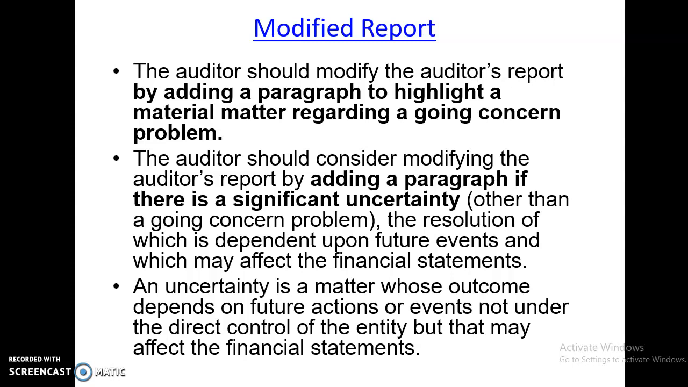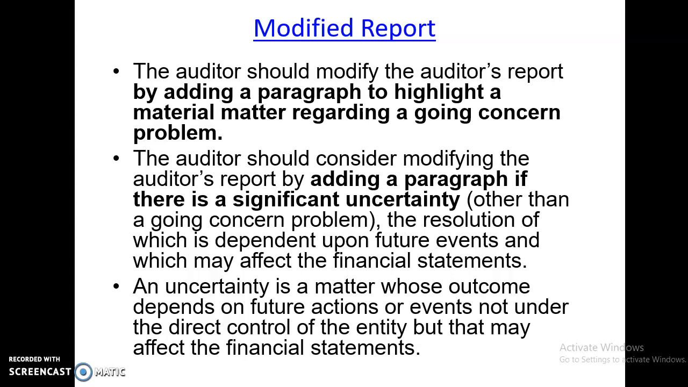This is other than going concern problem. If it's a going concern problem, they are going to state it is regarding a going concern problem. If there are matters other than going concern problem, they're going to add a paragraph, especially when there is a significant uncertainty, the resolution of which is dependent upon future events and which may affect the financial statements.